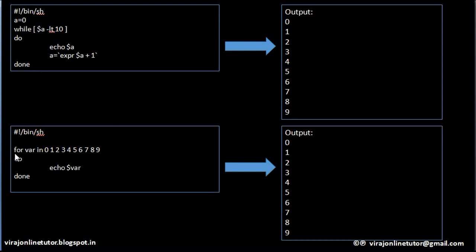The second type of loop is the for loop. And this is a way how to use it. For is a keyword. Where is any variable of your choice. It checks whether the value of this where variable is in one of these values. If the content of variable where is in one of these values, then it will print on the screen the value of where. So where is initially having a value 0. Is 0 in this list? Yes. So it will print on the screen 0.